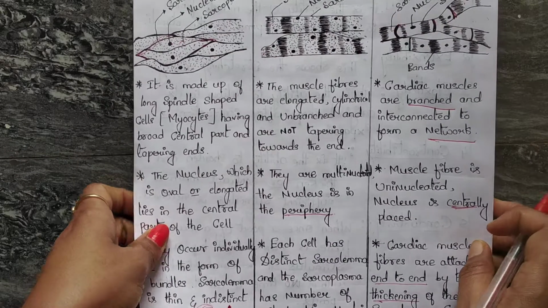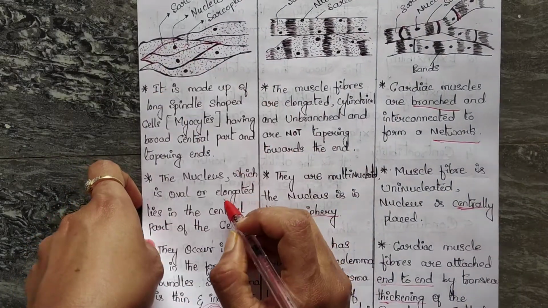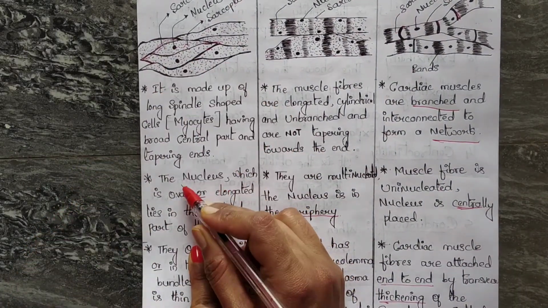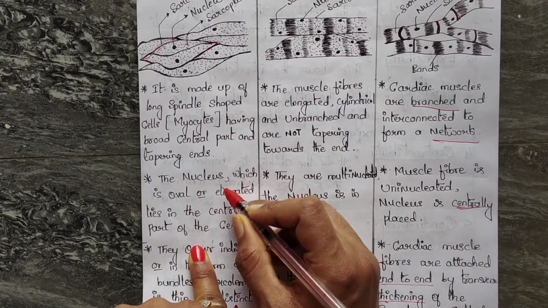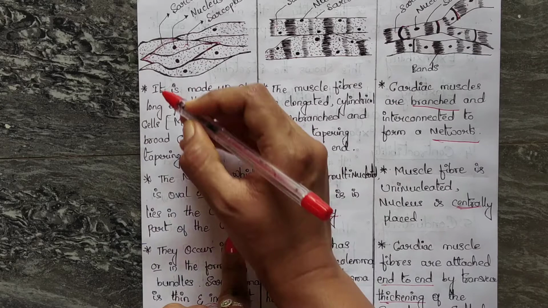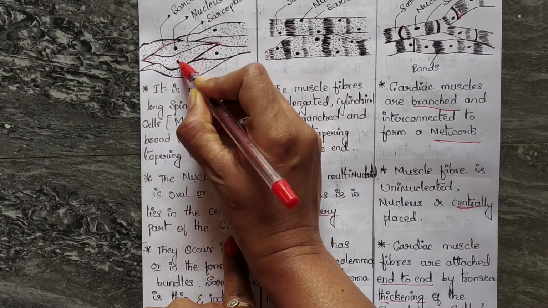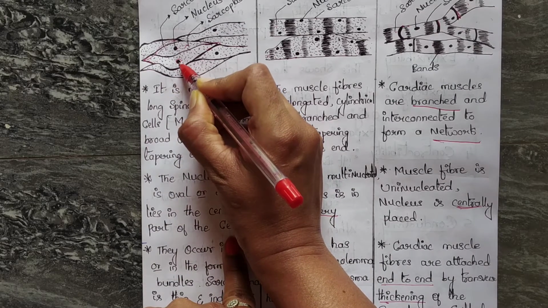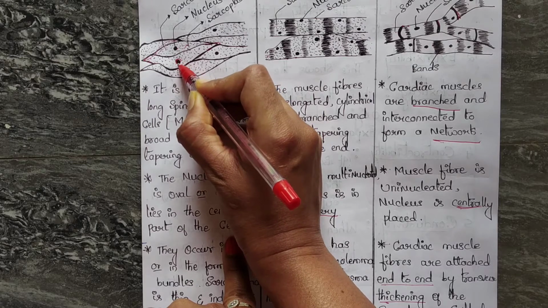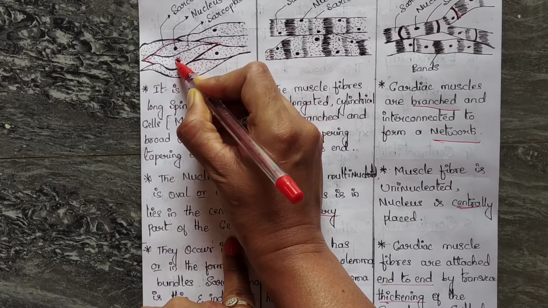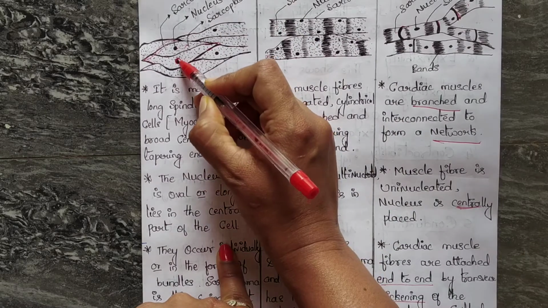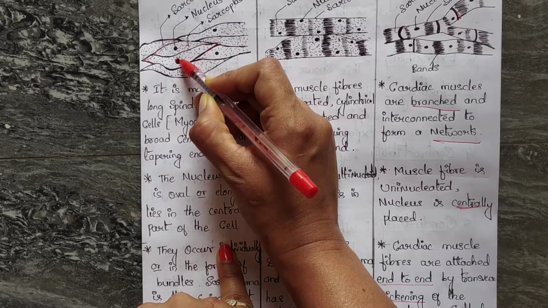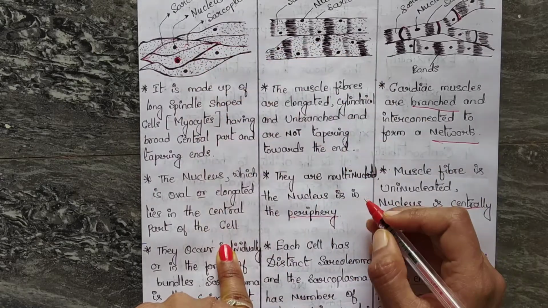Moving on to the next point, smooth muscle has a nucleus which is oval shaped or it may be elongated also. I have drawn it in the center part of the cell, so the nucleus is located in the center of the cell.